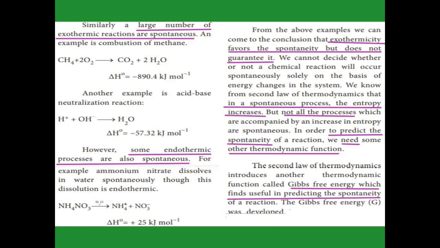In a spontaneous process the entropy increases, but not every process in which entropy increases is spontaneous. So to predict the spontaneity, we need one more thermodynamic function, that is Gibbs free energy. Gibbs free energy is used to predict the spontaneity of the reaction.